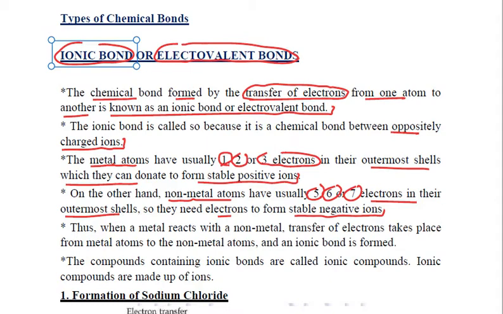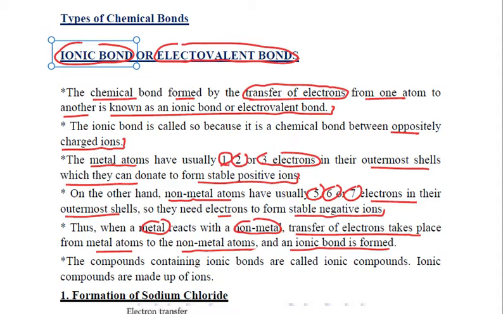So whenever a metal reacts with a non-metal, transfer of electrons takes place, from the metal to the non-metal atoms, and thus an ionic bond is formed.